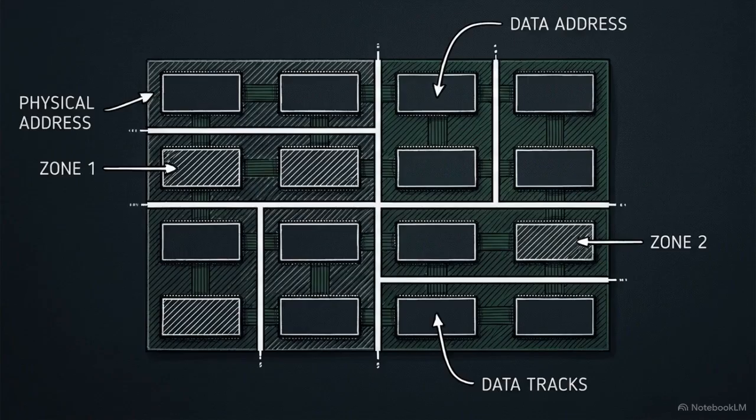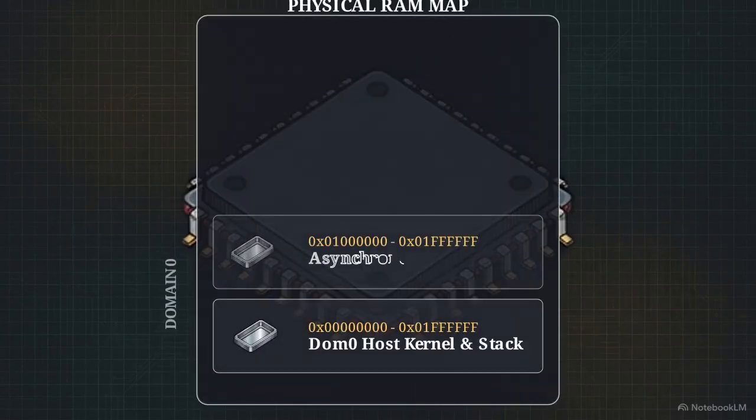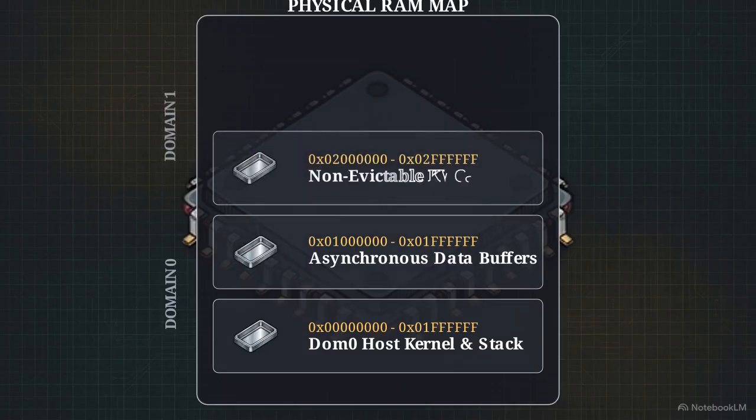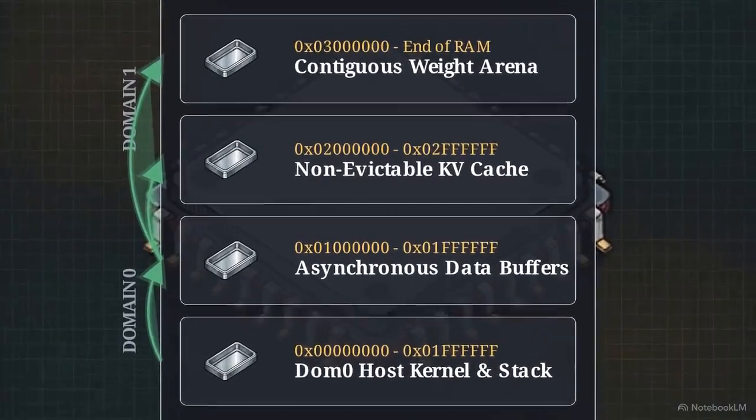With the CPU cores isolated, we must impose the same strict architecture across the physical memory map. Here we see the physical RAM map governing the system's data flow. We carve out 4 distinct hard-coded hexadecimal blocks: the domain 0 host kernel, shared asynchronous data buffers, a non-evictable KV cache, and a contiguous weight arena.